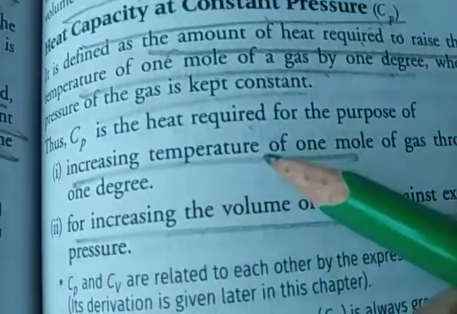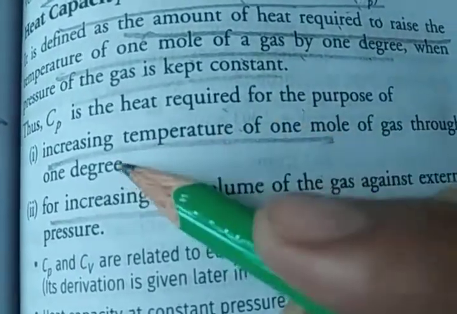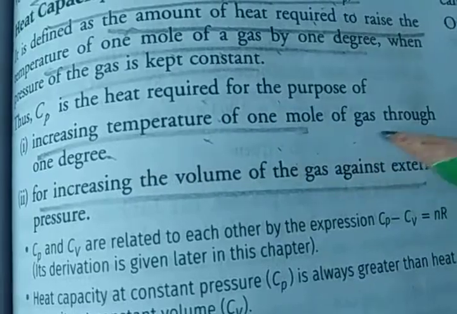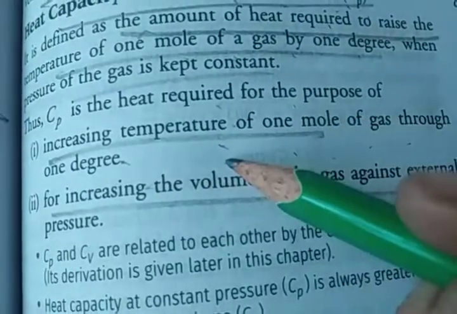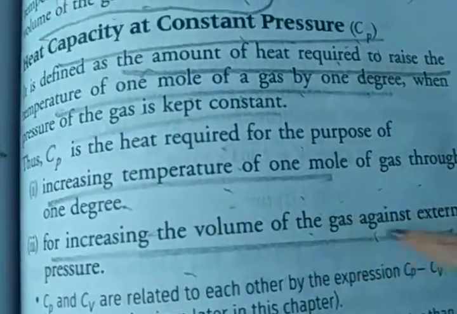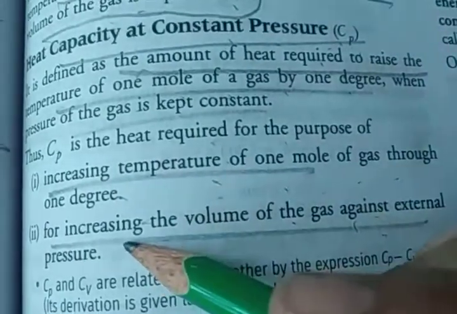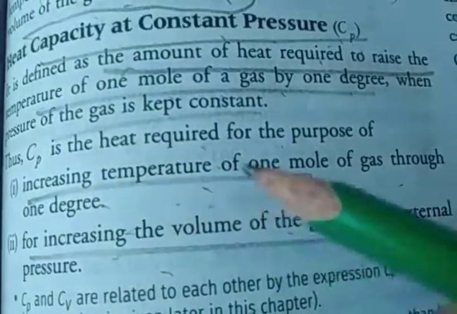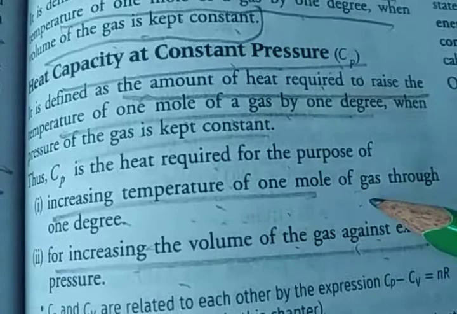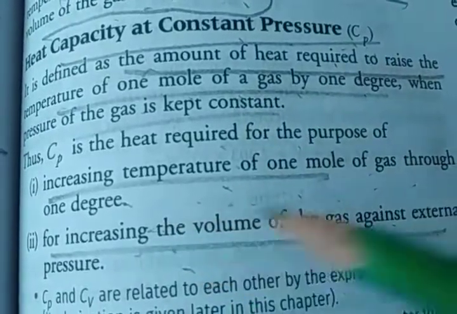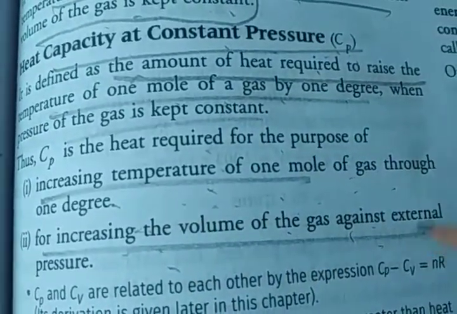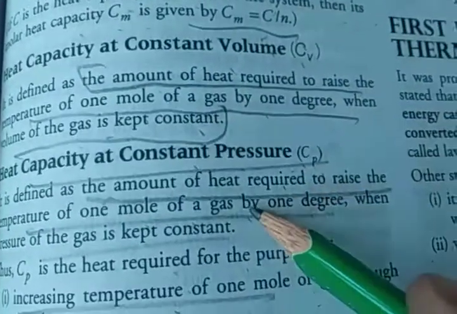So it is known as heat capacity at constant pressure, Cp. Cp is the heat required for two purposes: first, increasing the temperature of 1 mole of the gas through 1 degree, and second, increasing the volume of the gas against external pressure. So we have constant volume Cv and constant pressure Cp.